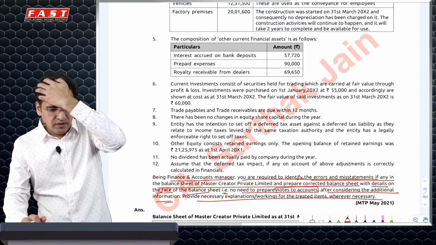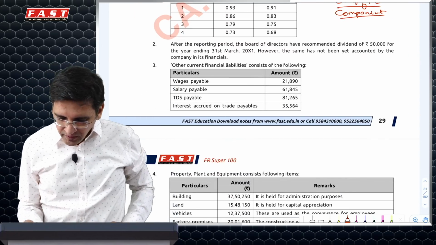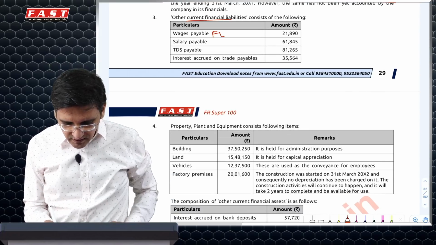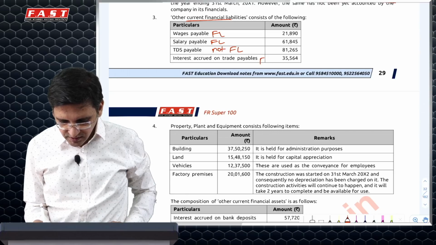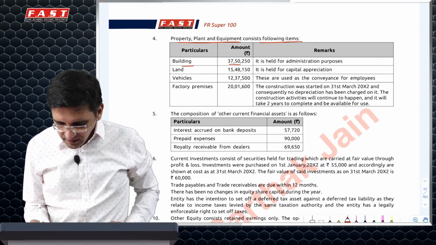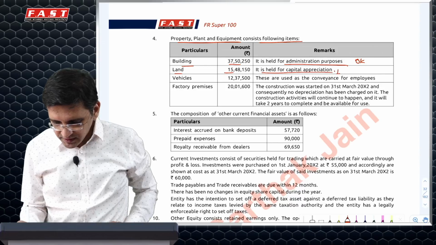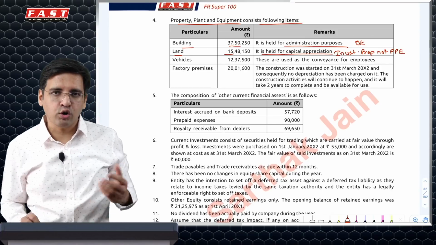I'm just giving you the important tricks to remember in these adjustments. Recommended dividend will be just disclosed. This is a financial liability, this is a financial liability, this is not a financial liability, it is not contractual, this is a financial liability. PPE consists of building held for admin purpose, this is okay. Land held for capital appreciation is reclassified to investment property and not PPE, because it is held for capital appreciation and will not be owner-occupied property.